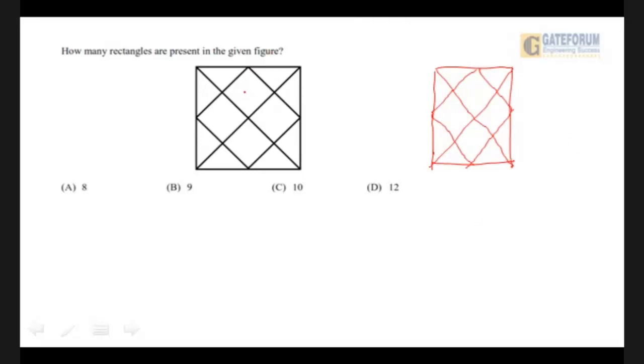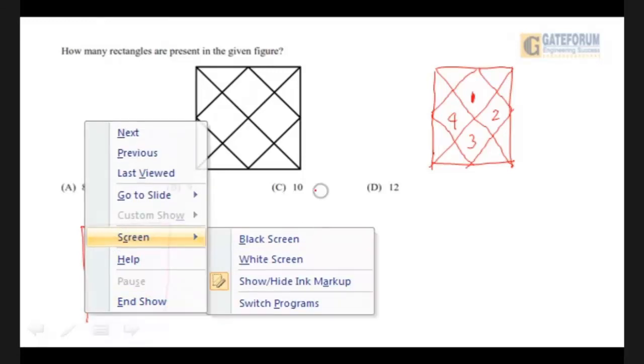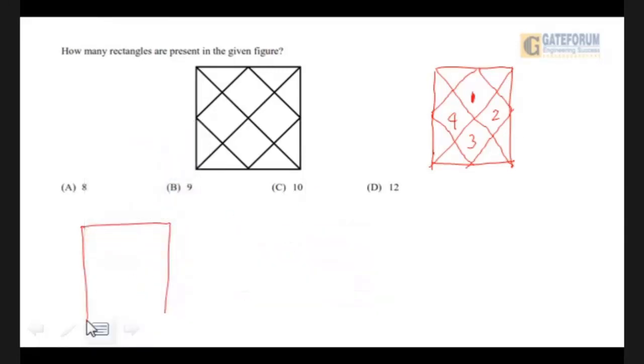First of all, consider all the individual ones. The squares are also rectangles. Assume this looks more like a rhombus, but assume these to be rectangles. Let us not forget that a square is also a rectangle. So this is one rectangle, this is the second, this is the third, this is the fourth. So that is one set.